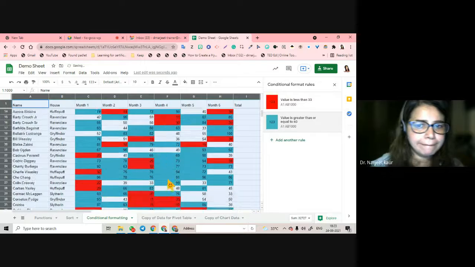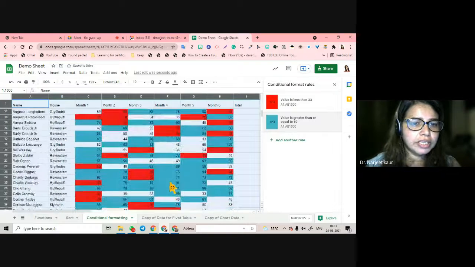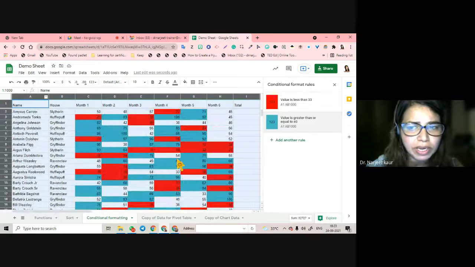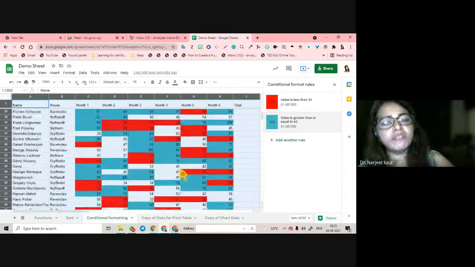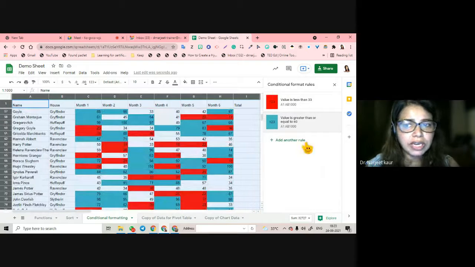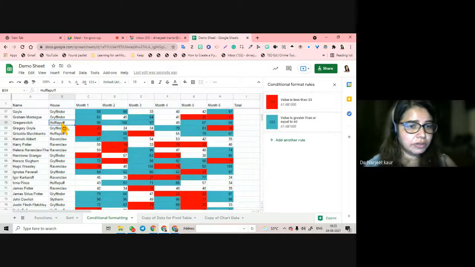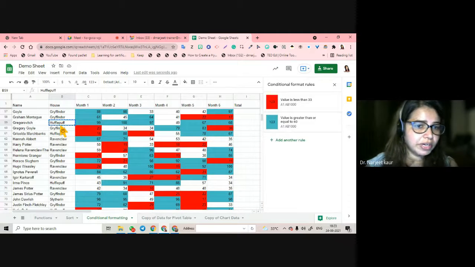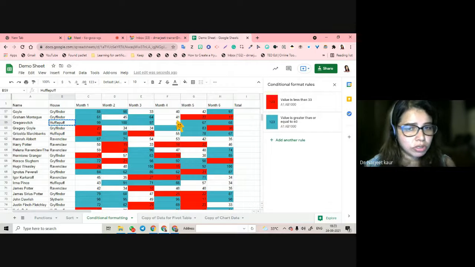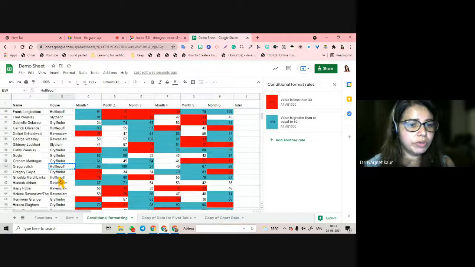Done. Right? If there are 3-4 rows, you understand it easily, but if it is a lot of data, then this is how we do the filtering, and we can apply filtering or conditional formatting to the text also, not only this digital data, we can do it to text also.